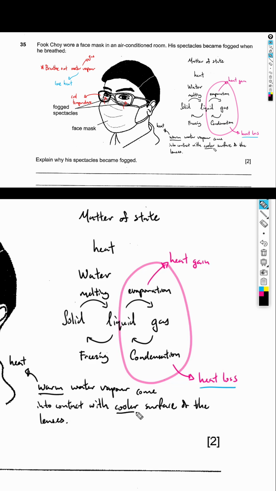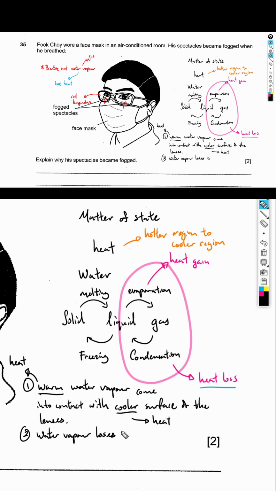When you mention the word cooler, it also helps them to understand that you know the concept of heat transfer. Again, heat at this point always moves from a hotter region to a cooler region. So the first thing that you have to tell them is: warm water vapor to a cooler surface. Once this happens, you then have to tell me that the water vapor loses heat.